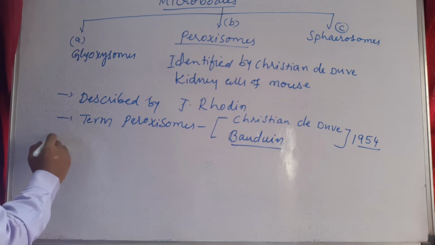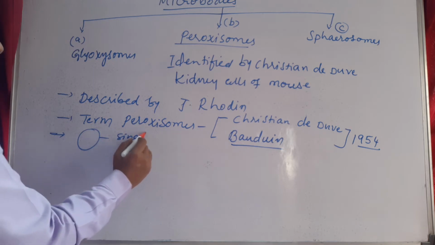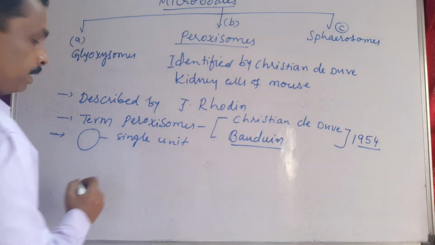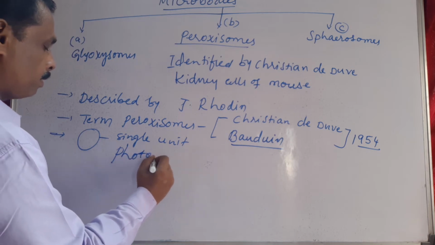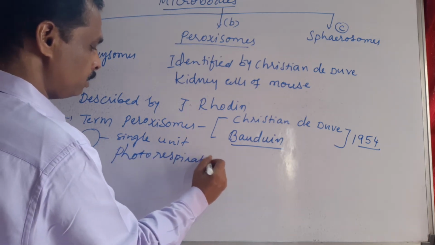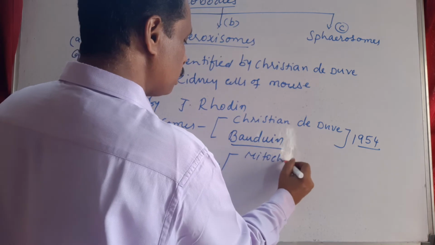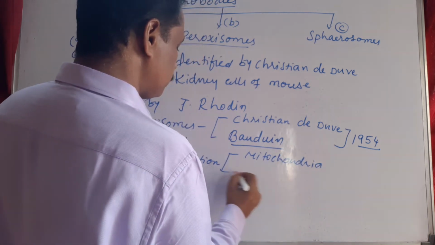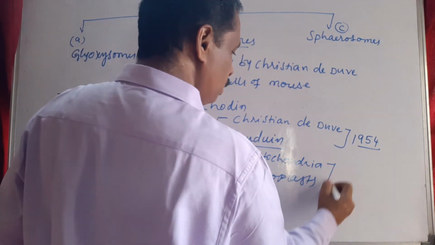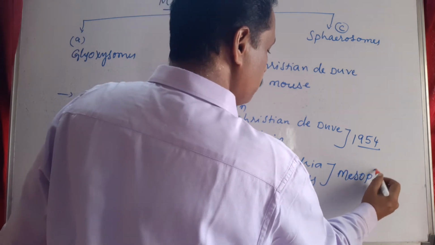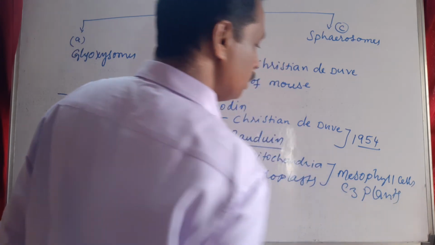And these peroxisomes are small, spherical, single unit membrane bounded cell organelles which participate in photorespiration by association with mitochondria and chloroplast in the mesophyll cells of C3 plants.